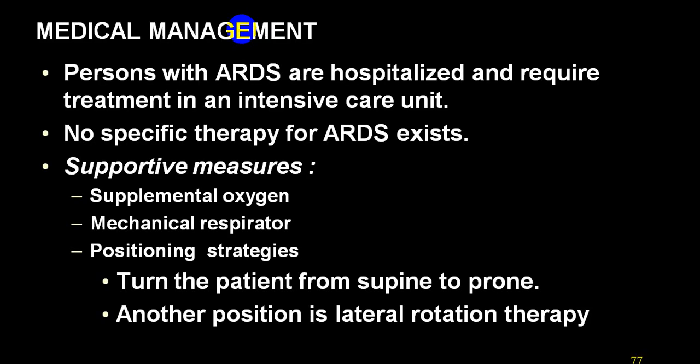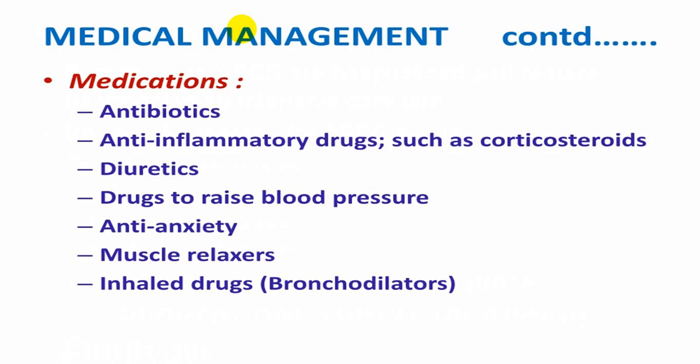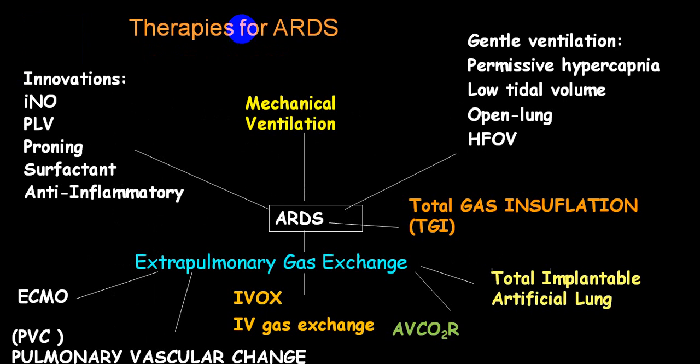You give oxygen, you give mechanical supports, mechanical ventilations, different positions, supine, prone position, fluid therapy. This we already mentioned: antibiotic, anti-inflammatory drugs, corticosteroid, diuretics, inotropes, anti-anxiety drugs, muscle relaxant, bronchodilators, etc. These are all the things that are done during mechanical ventilatory supports. And there are all different modes of giving those.